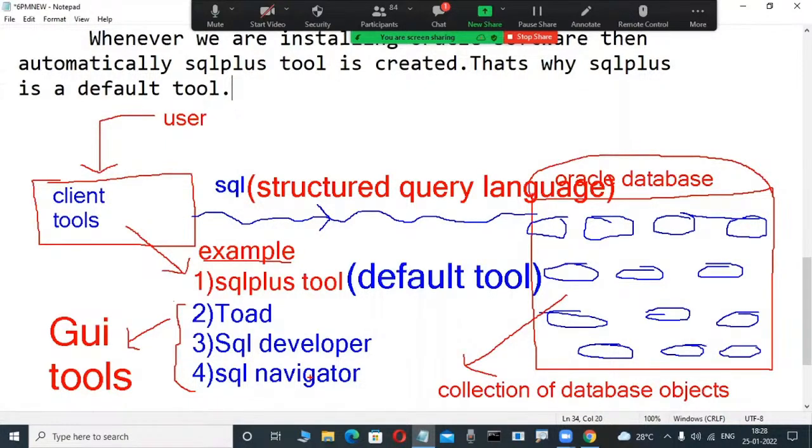We are learning a collection of DB objects. That's all, at least for first-time idea purposes.